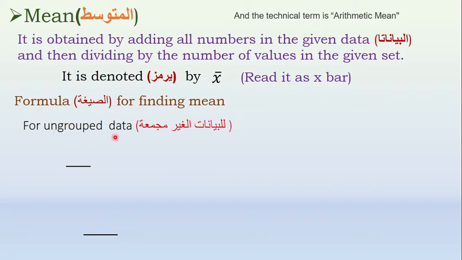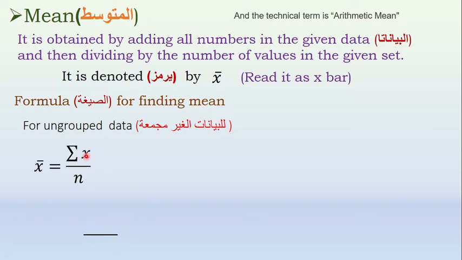For ungrouped data, there are two types of data: one is grouped, another is ungrouped. This is the translation for ungrouped. When the data is not grouped, it is called ungrouped data. So the mean for the ungrouped data is sigma x by n.